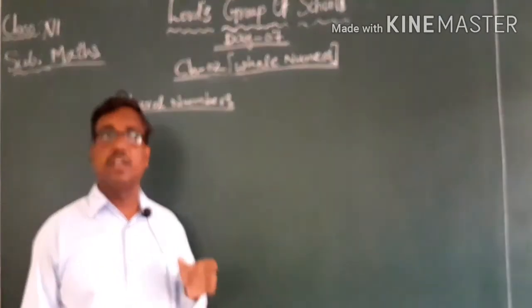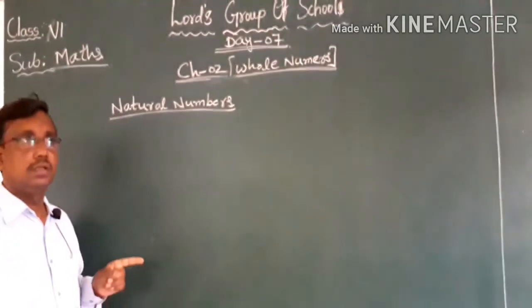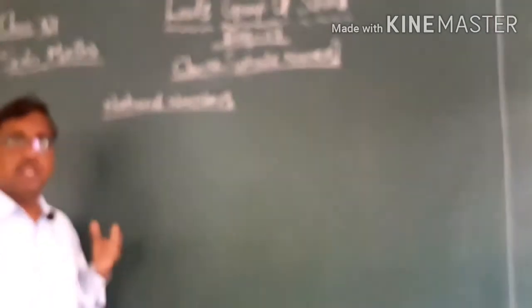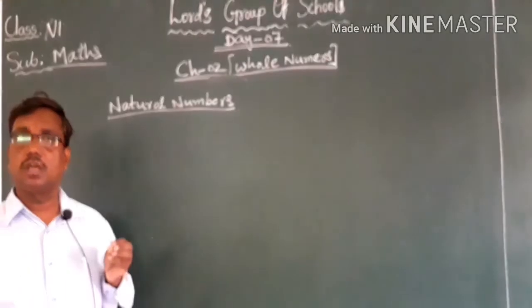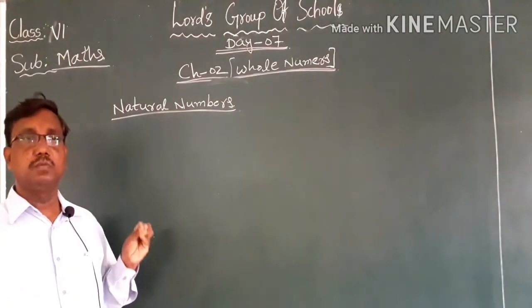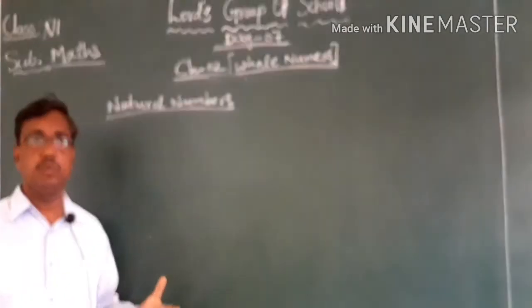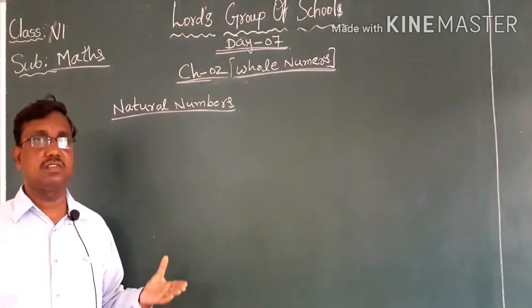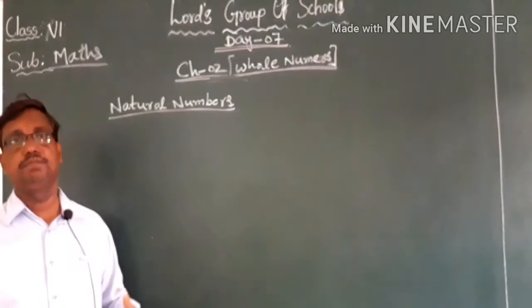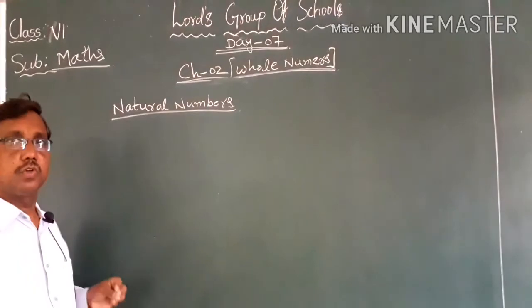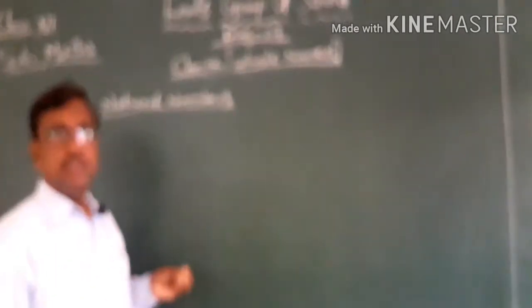The numbers which are used to count anything. The numbers which are used to count are known as natural numbers. We may count human beings, articles, objects, vehicles, anything. The numbers which are used to count are called natural numbers.